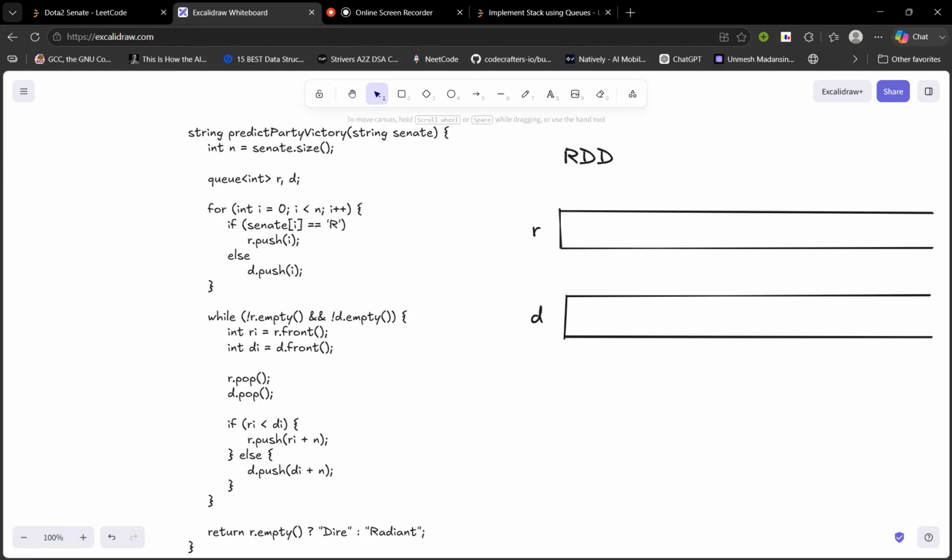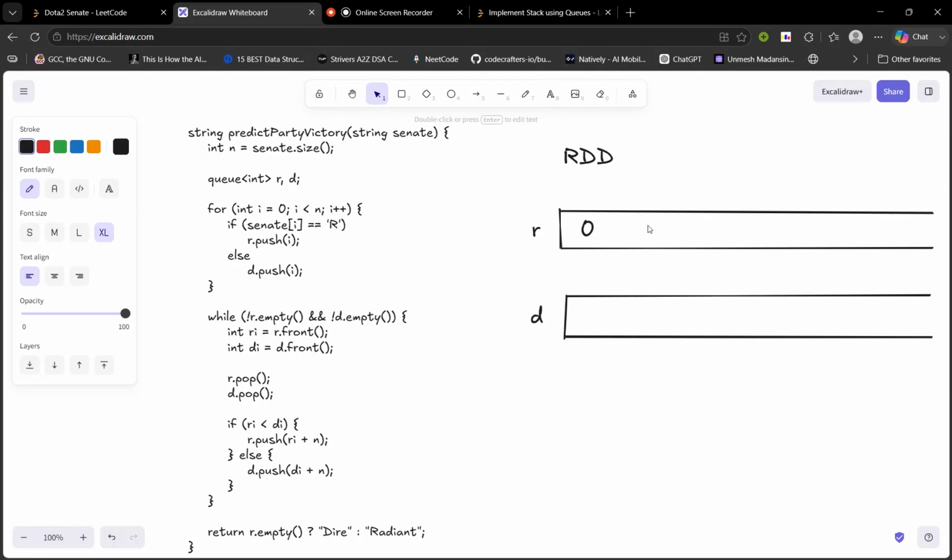So the index can give us an idea of priority, of who we should prioritize, because we have to make that decision of whether someone can ban the next person or whether this person can be banned by someone in front of him. So what we'll do is push. For R, 0 will be pushed because R is at the 0th index.